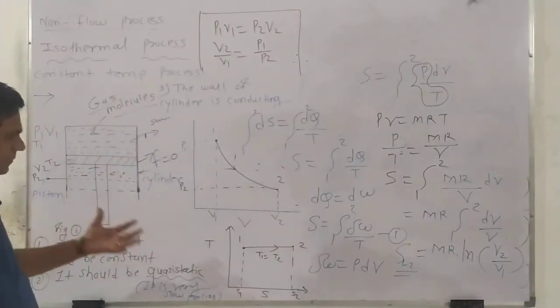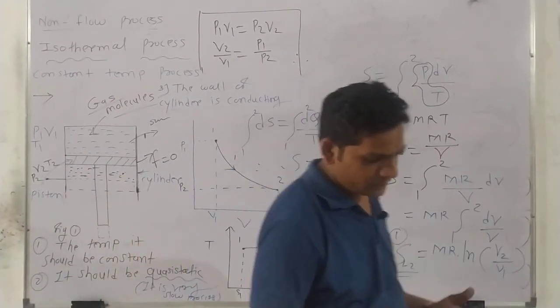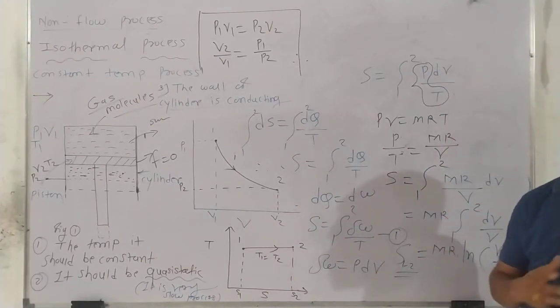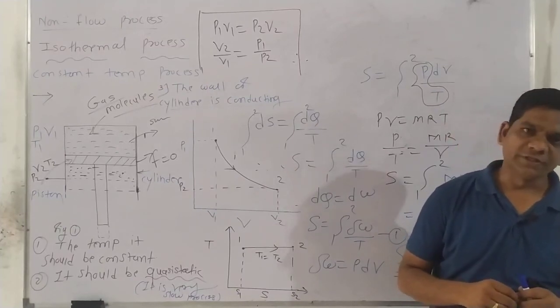How much entropy will be here? mR log V2 upon V1. Okay, so this is the complete explanation about the isothermal process.